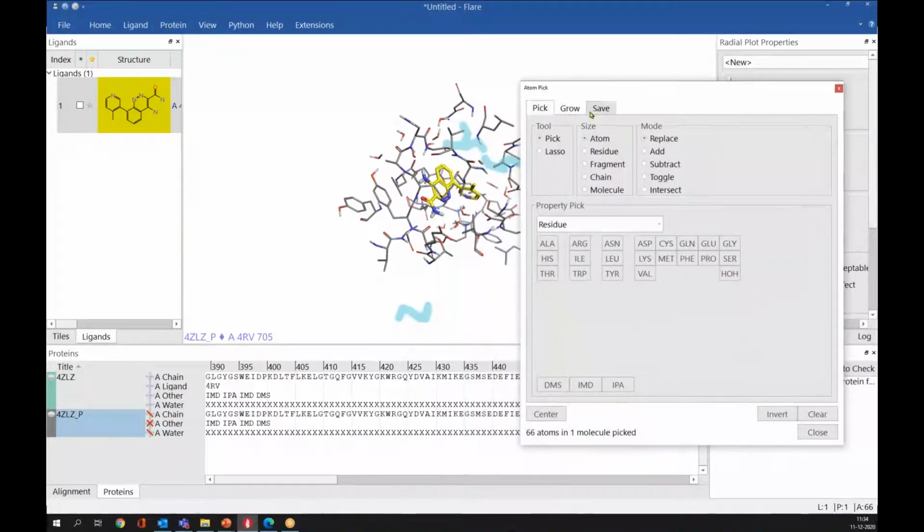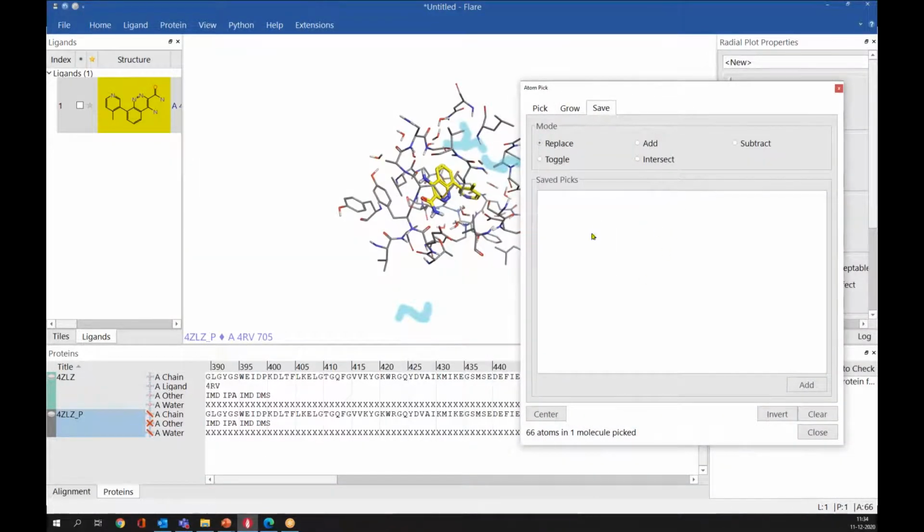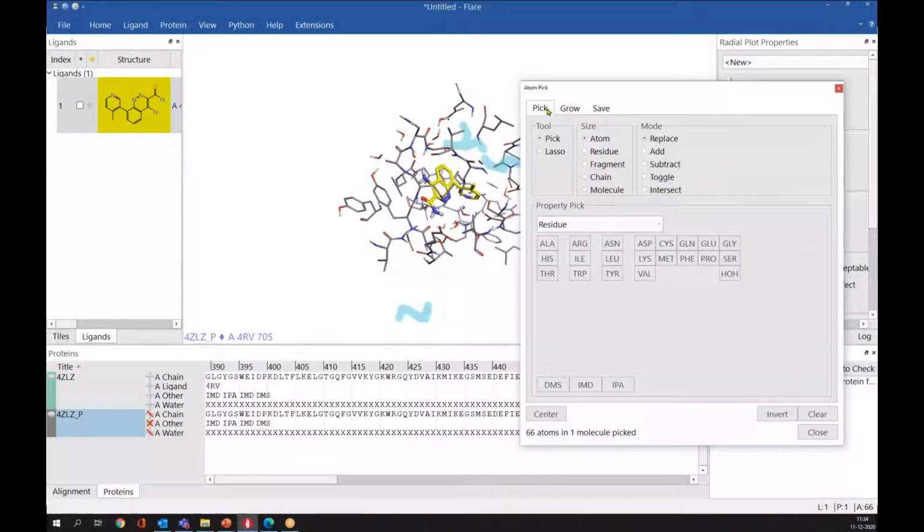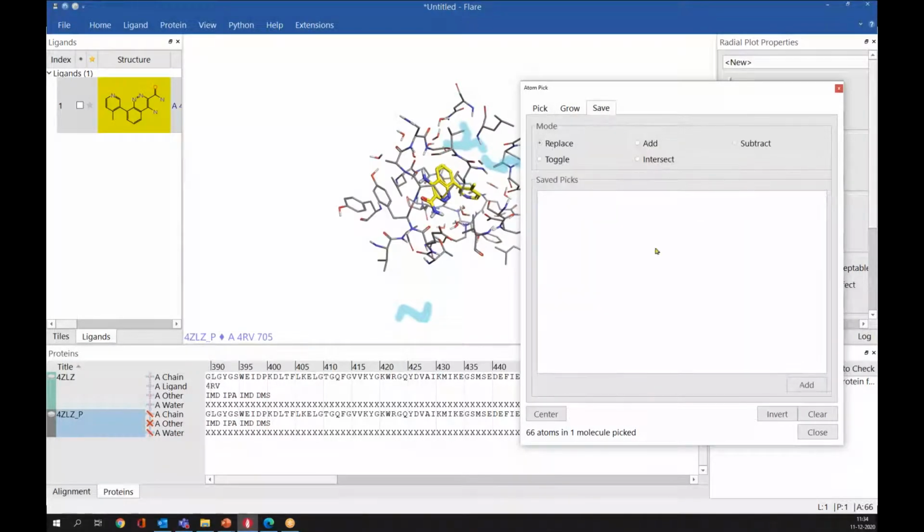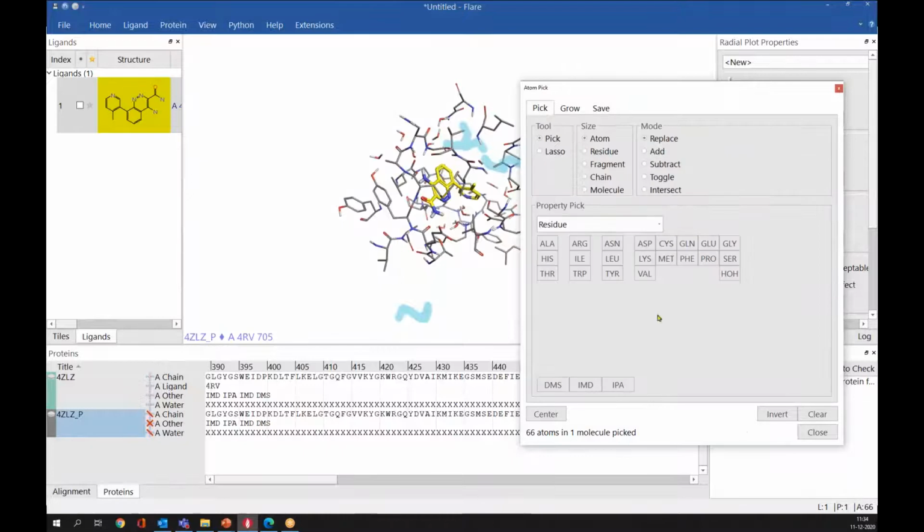And you can save all your selections, so you don't have to manually select all the time during your experiment. So if you do some selection, you can save those selections here.